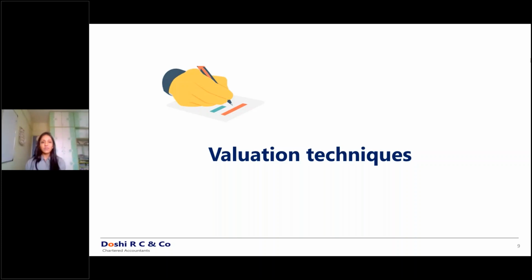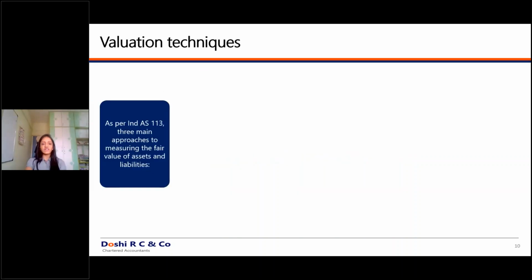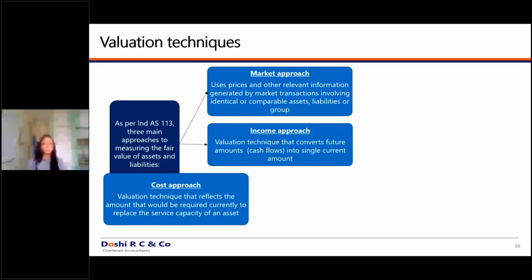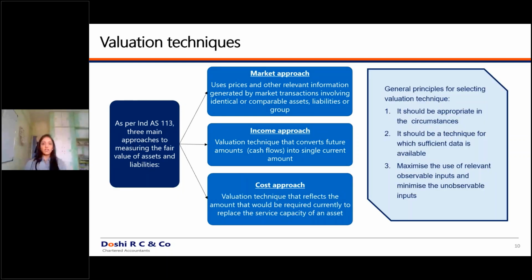Okay. Then there is a market value approach, so whatever is appearing in the market. Then there will be a P/E multiple approach. The price earnings multiple approach is one of the methods, where you take a multiple of EPS, so only the earnings multiple is used for valuation. There are various methods which are commonly used for the purpose of valuation. But here the standard has given only 3 methods which are the accepted methods for valuation. So which are these 3 methods? These 3 methods are the market approach, the income approach, and the cost approach. So what does this mean? Let's go one by one.